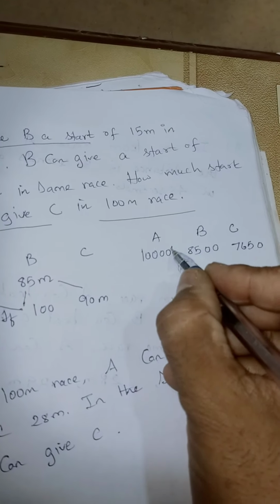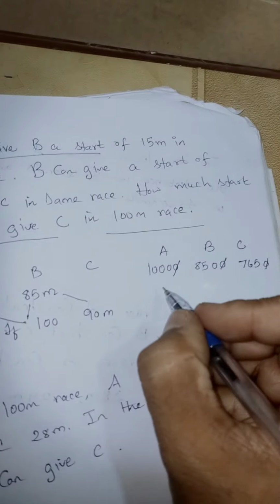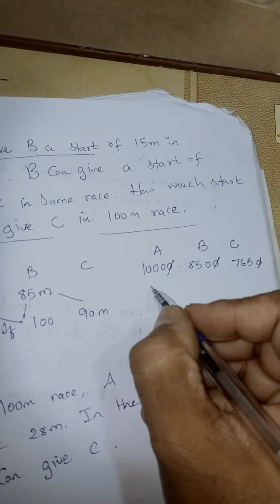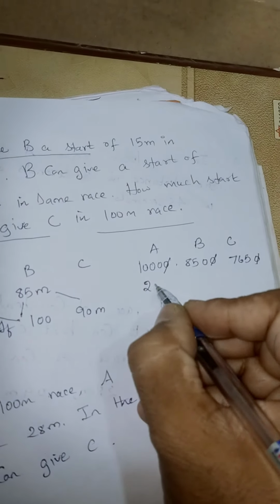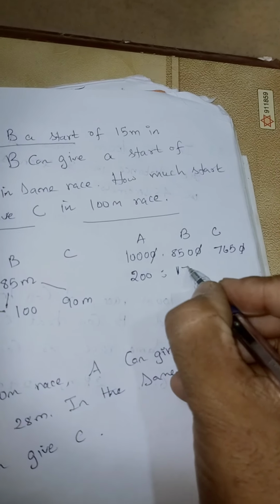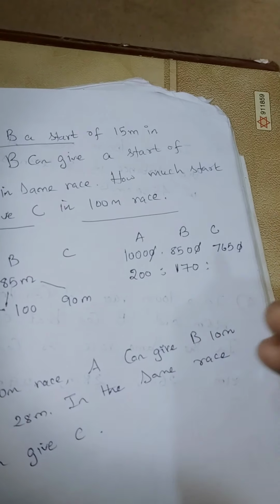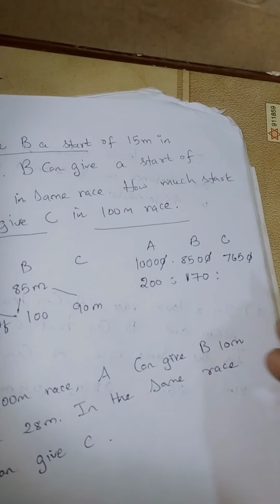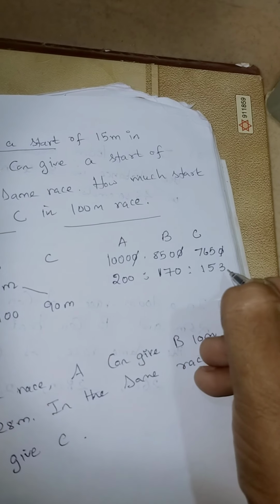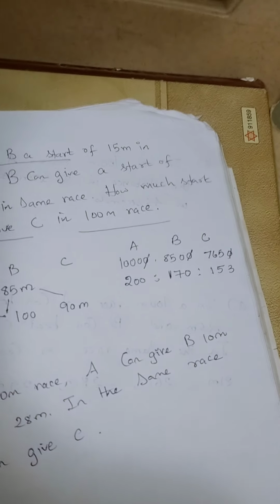If I cancel 0, 1 zero cancel, I can divide the 3 with 5. 5 twos are 10, 5 ones 5, 5 sevens 35, 170, and 5 ones 5, 5 fives 25, 5 threes 15, 153.